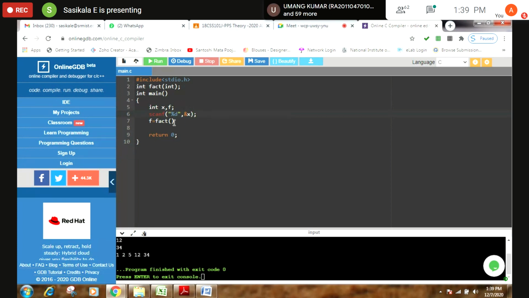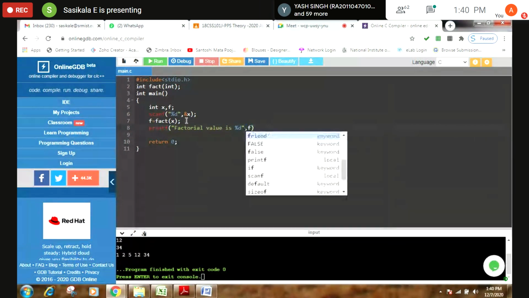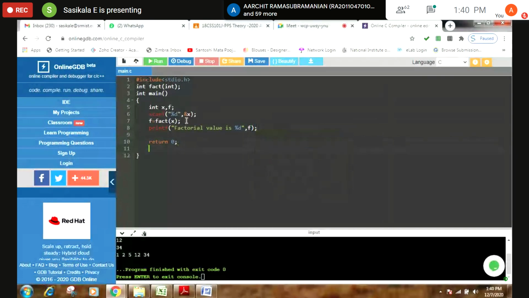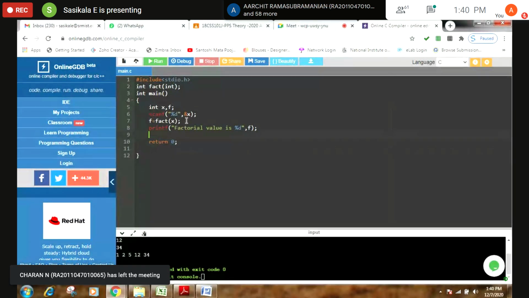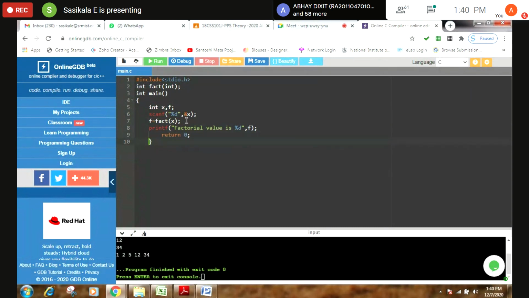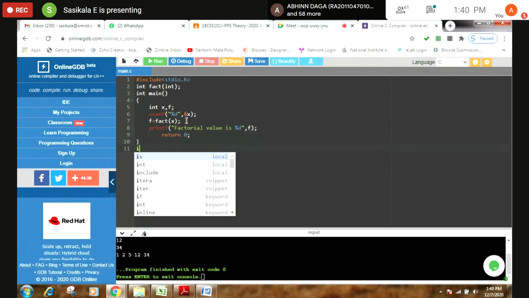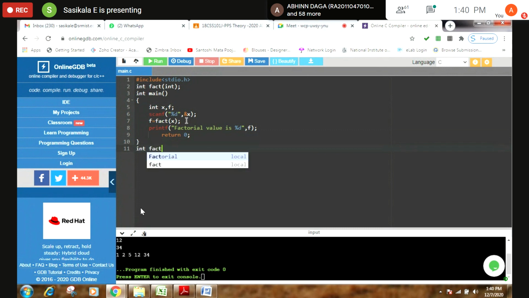You can pass that value to this factorial function. Fact, you can get the value from the user.